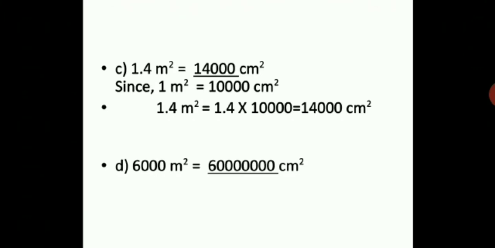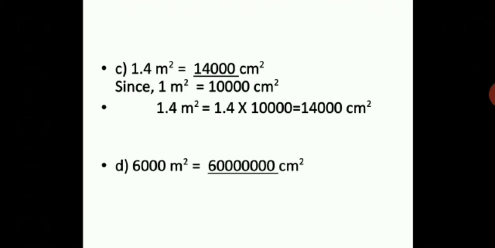When you multiply, you will have 4 zeros, and 1 zero gets cancelled because you have one decimal place in 1.4, so you shift one decimal place towards the left. Is it clear why it is 14,000?